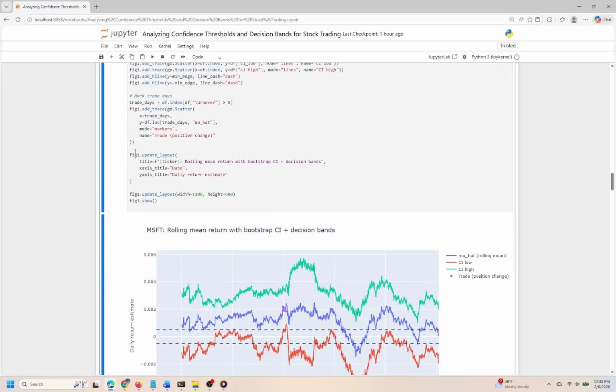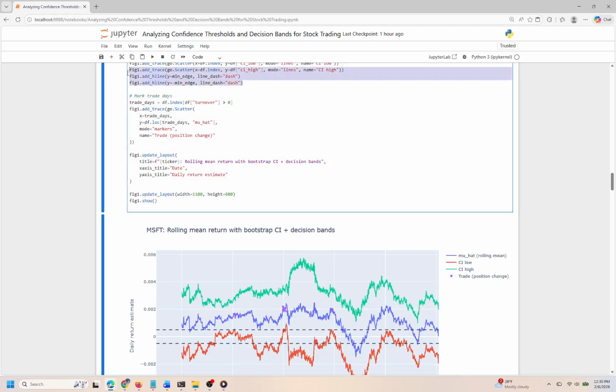Next, we introduce horizontal dashed lines at both the positive and negative thresholds defined by min edge. These lines serve as decision bands, marking significant levels that inform us whether our trading strategy should be considered robust or potentially risky. Additionally, we highlight trade days in the plot using markers. These trade days are identified by checking where turnover exceeds zero, helping pinpoint specific instances where position changes occurred.